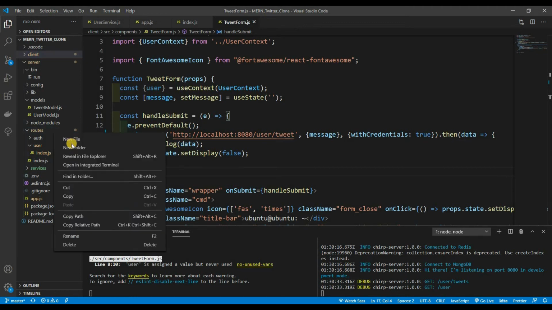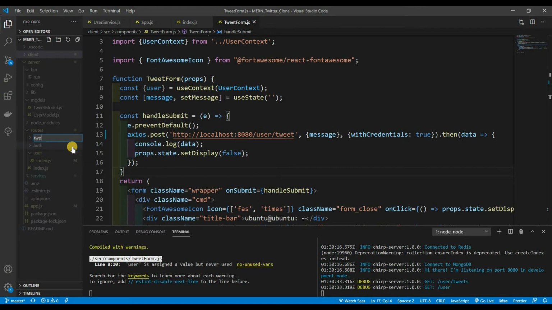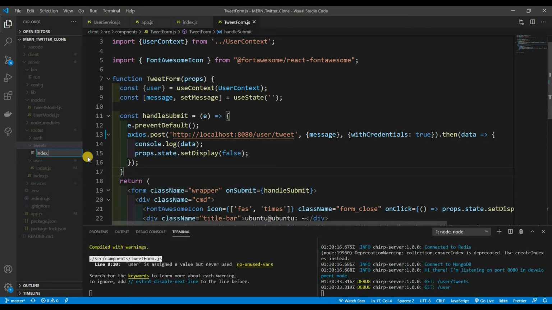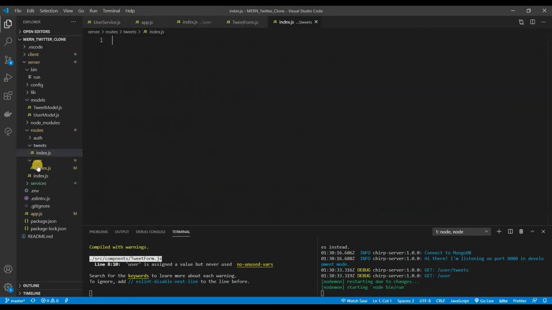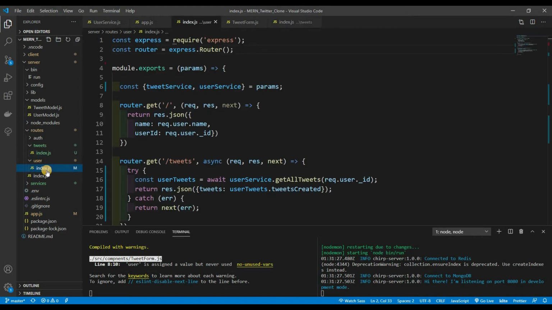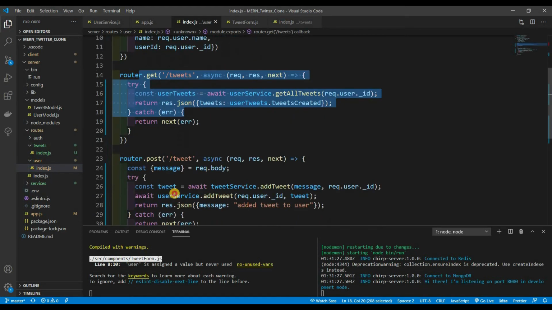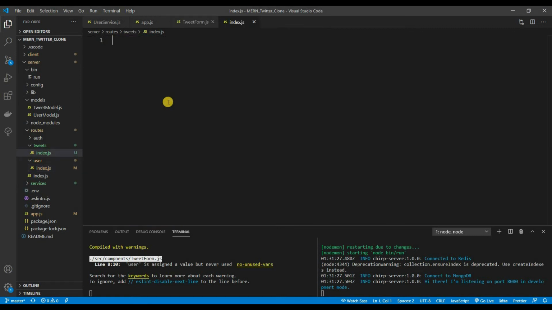I'm going to create another folder. I'm going to call it tweets, since this is specifically for just the tweets, index.js. We created tweets over here for the user, but that is specifically for the tweets of the user and posting a tweet from the user. This is just tweets in general, okay?